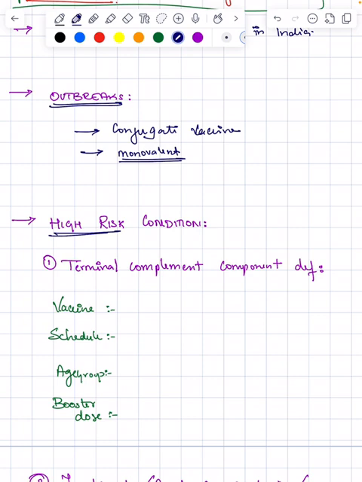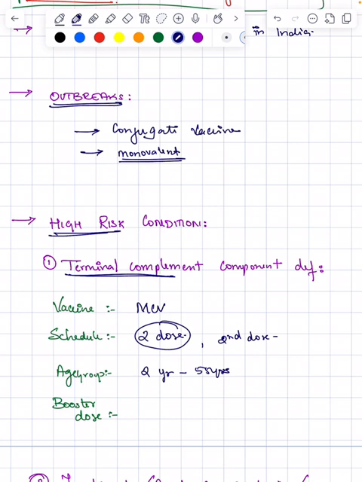Next, coming to the high risk conditions, first, when the child or a person has a terminal complement component deficiency. In such a child, the vaccine preferred is the meningococcal conjugate vaccine. The schedule is a 2-dose primary series. The age group recommended is between 2 years and 55 years. The second dose is given 8 to 12 weeks after the first dose.